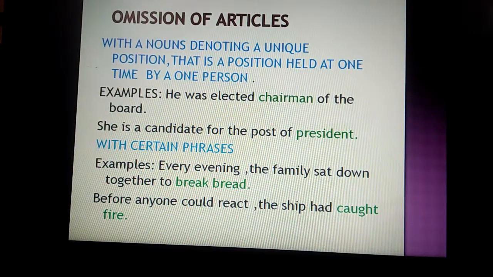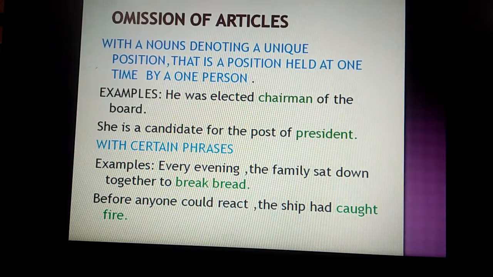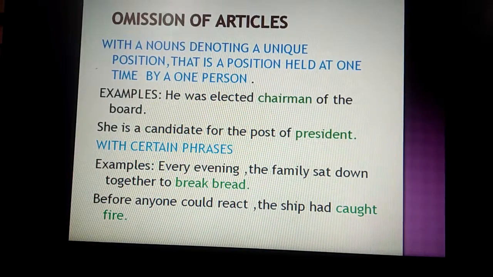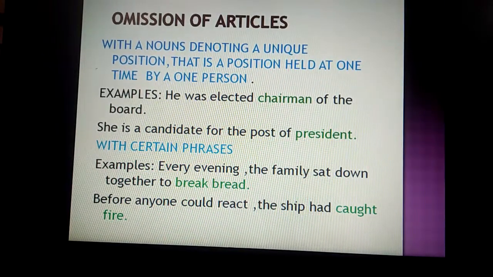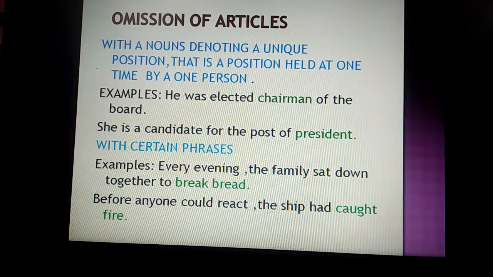Then we do not use any article with nouns denoting a unique position, that is a position held at one time by one person. For example, he was elected chairman of the board. Now chairman is a position which is held by one person at a time, so before this we cannot use any article. She is a candidate for the post of president. President is a position, and there would be only one, so we do not use any article before the word president.